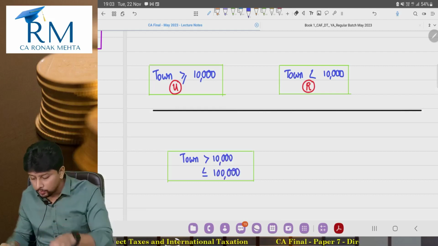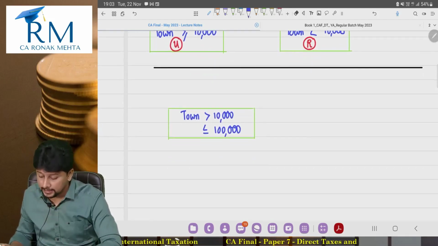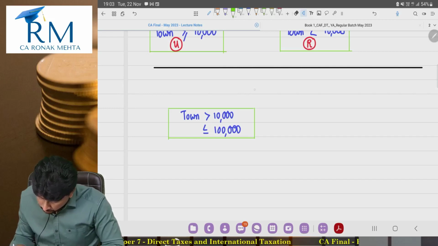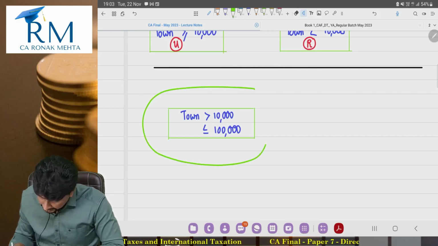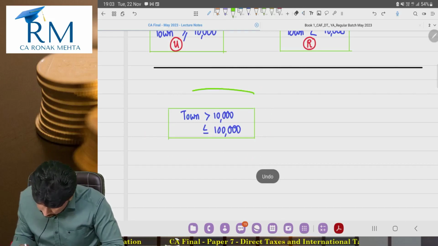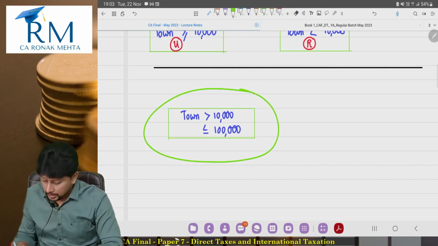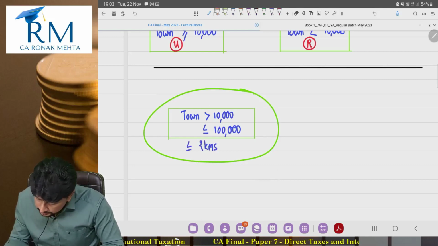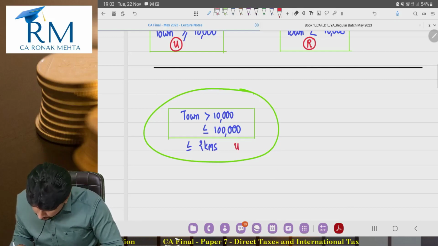Obviously this town is an urban area, but from the limits of this town, up to a distance of 2 kilometers is also considered as urban area.